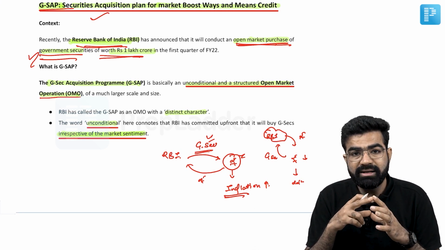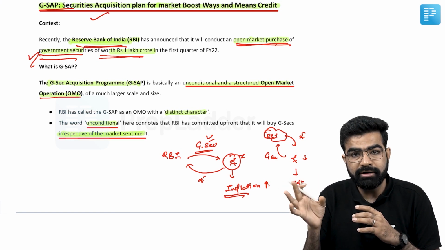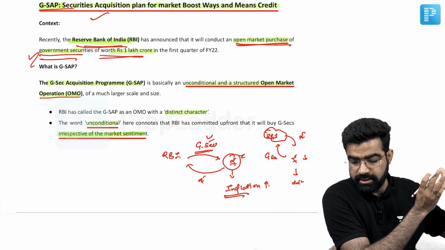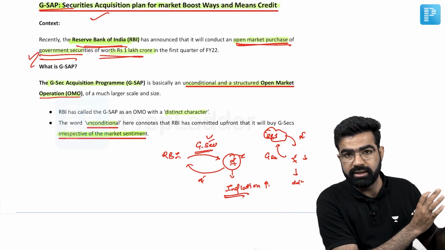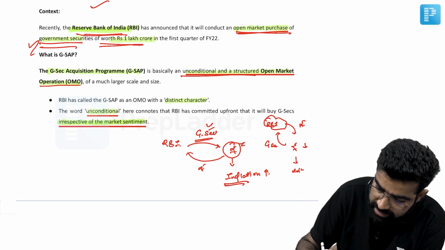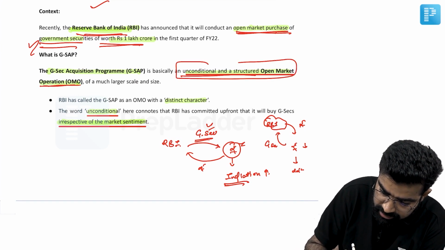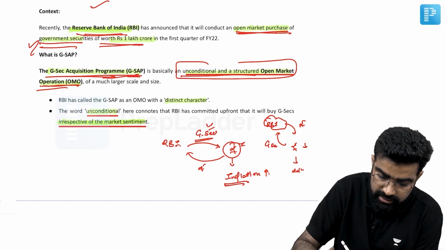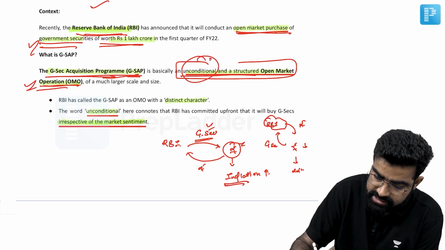It means no matter whether there is inflation or deflation in the market, the RBI is going to buy these government securities from the market. This is why it is known as an unconditional and structured open market operation. So this G-SAP acquisition program would be free from the conditions of the market.